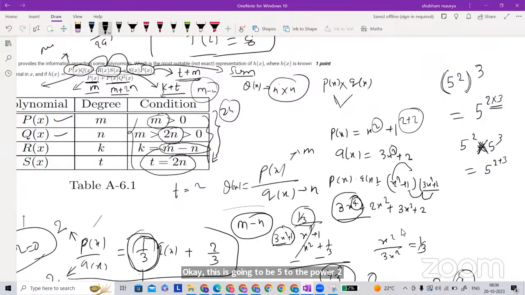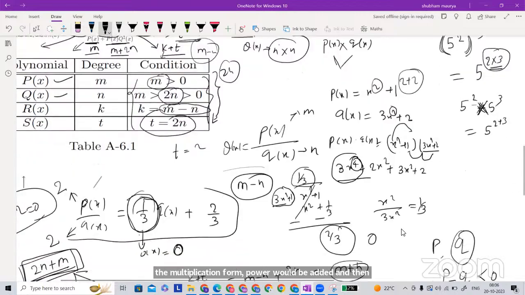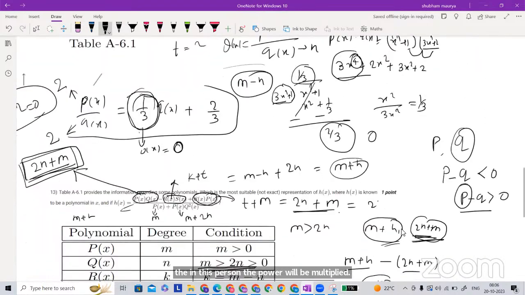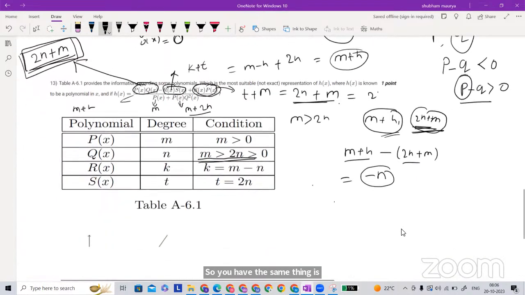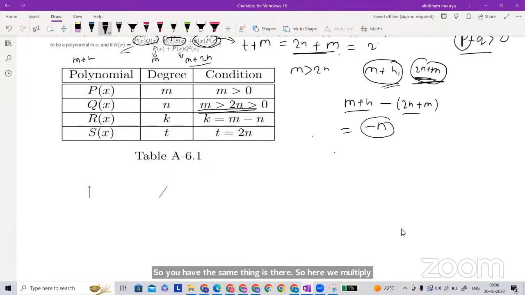So here the same thing is there. We multiply, so finally in the denominator the degree is m plus 2n.